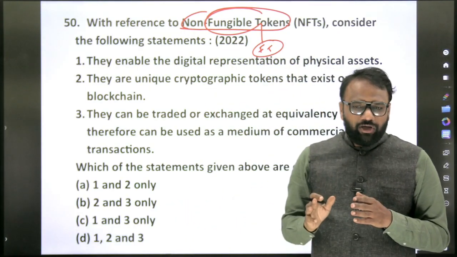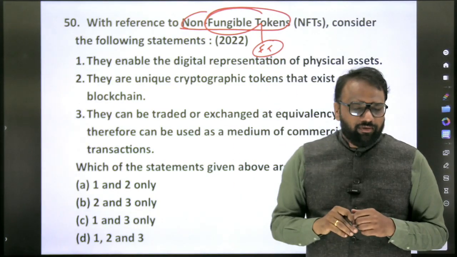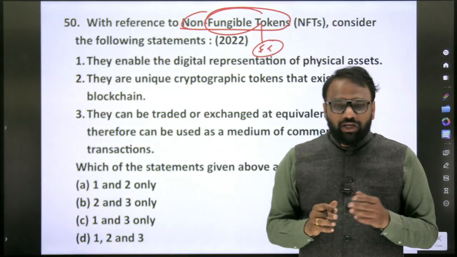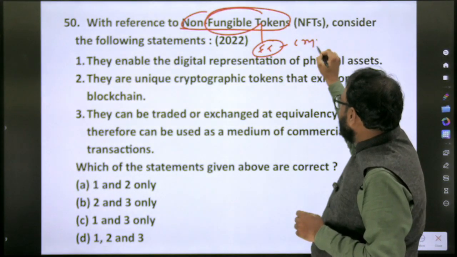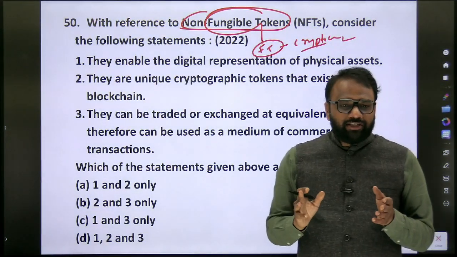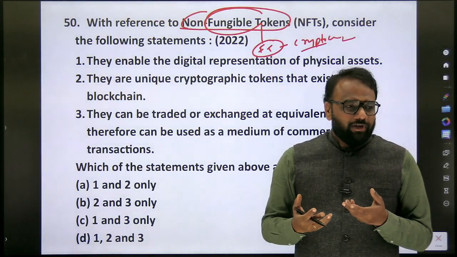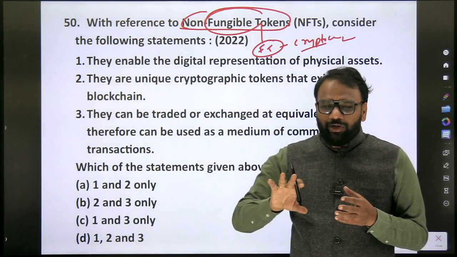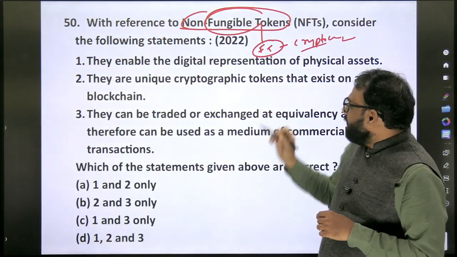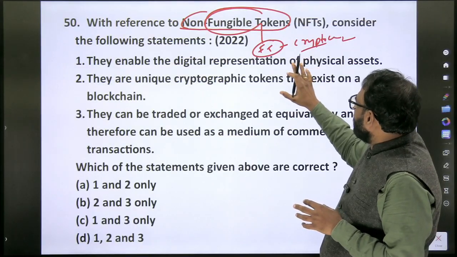If there is a non-fungible token or fungible token, there should be a what? Non-fungible token or fungible token. Now, an example of a fungible token: cryptocurrency. These are examples of fungible tokens. But what are cryptocurrencies? Those who are involved in cryptocurrency also do not have a complete idea. So we will not go into deeper aspects like gaining a complete idea. So cryptocurrency is an example of what? Fungible token.